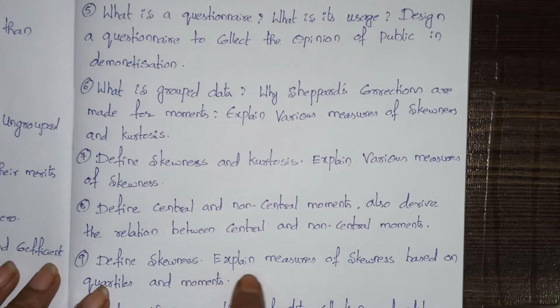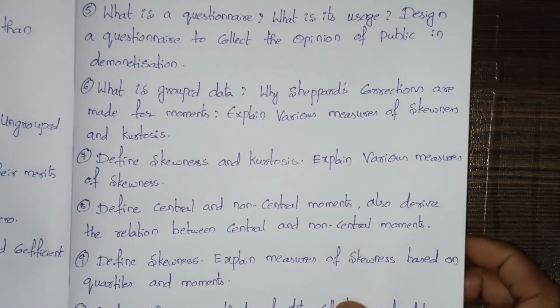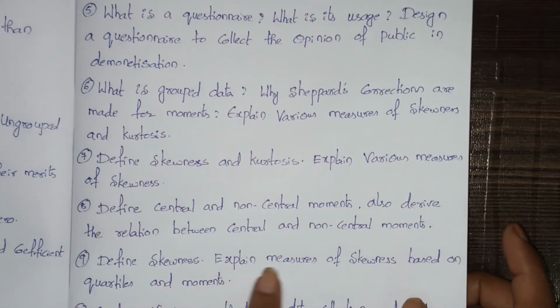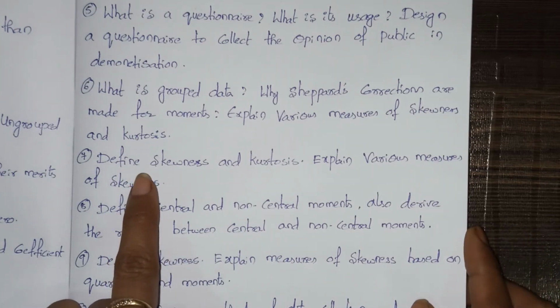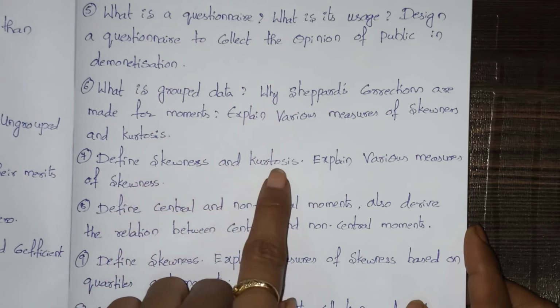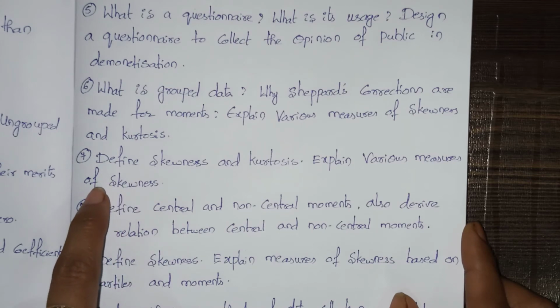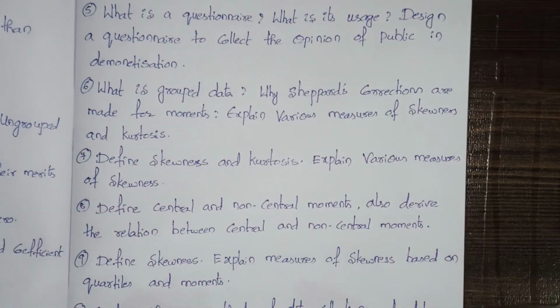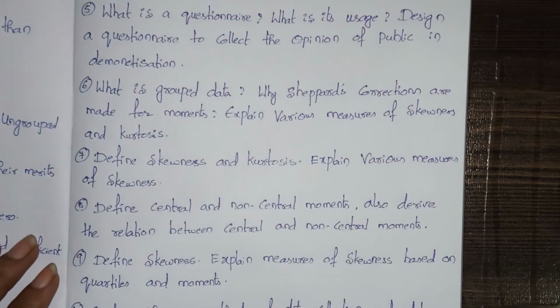Define skewness, explain measures of skewness based on quartiles and moments. That means the skewness question can be asked in many ways. See here. Define skewness, explain measures of skewness based on quartiles and moments. And this question they may ask like this also. Define skewness and kurtosis, explain various measures of skewness. There are chances to ask the same question in different ways. I have shown here.